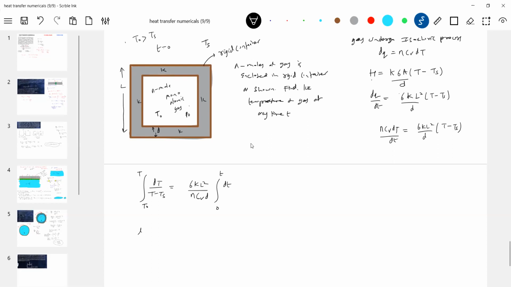So this will become log of T minus Ts, from T naught to T. Everything, shall we put alpha?